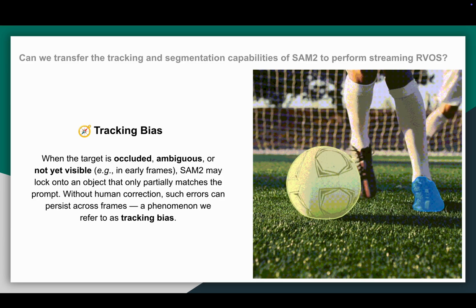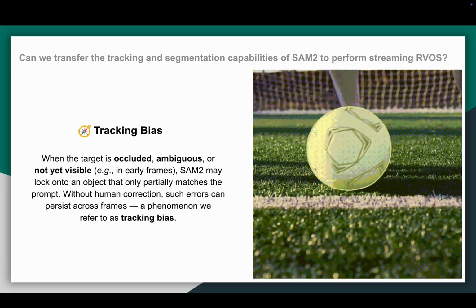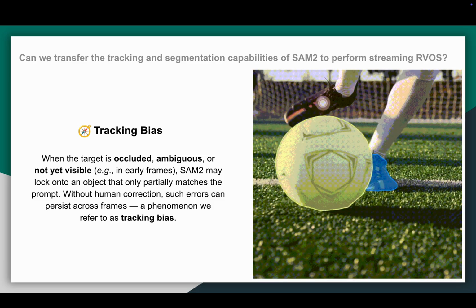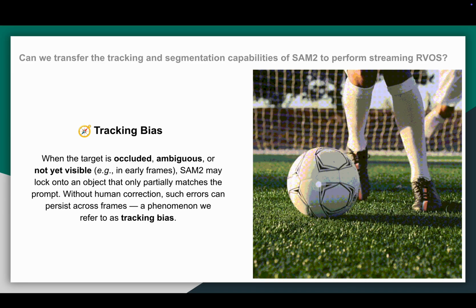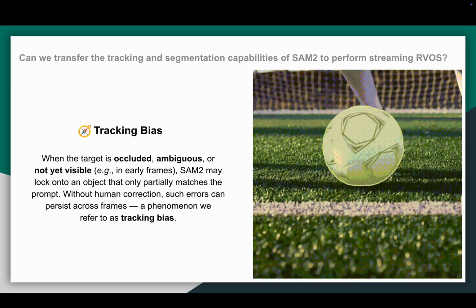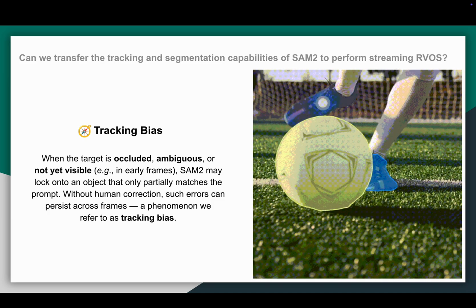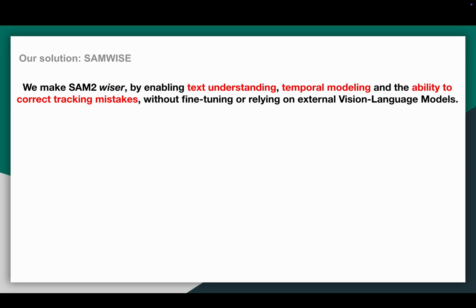Third, we identify a novel issue we call tracking bias. When the referred object is temporally occluded, ambiguous, or not yet visible, SAM2 might start tracking an incorrect object that loosely matches the text. Without human correction, that error persists in the following frames. In this work, we make SAM2 wiser to overcome these challenges. We equip it with three new capabilities: text understanding, temporal modeling, and the ability to correct tracking mistakes, all without any fine-tuning and without relying on external large visual language models.